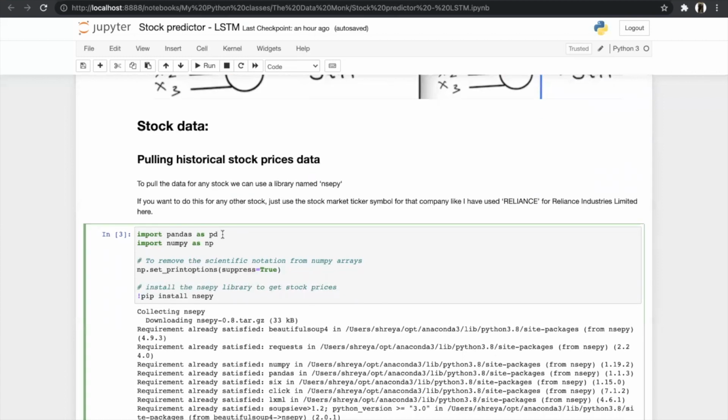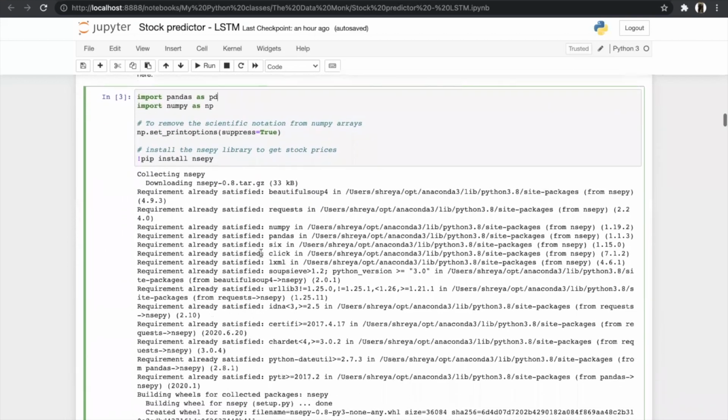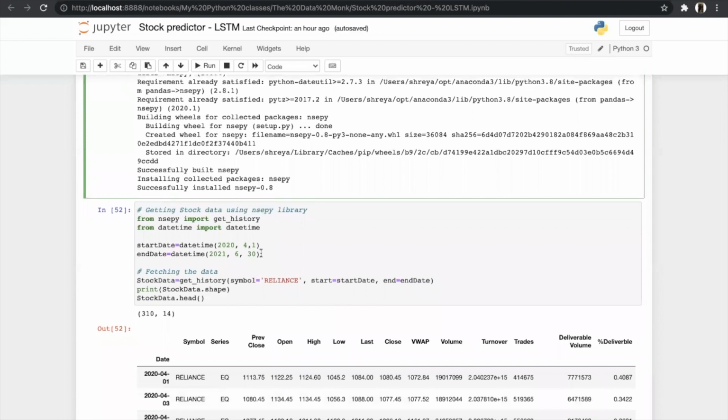So here we have imported the libraries Pandas and NumPy, and to remove the scientific notation from the NumPy arrays, we have used set_printoptions. Then after that, we have installed the NSEPY library to get any stock prices. So here we have installed the library. Then after installing the library, we will get the stock data of that company.